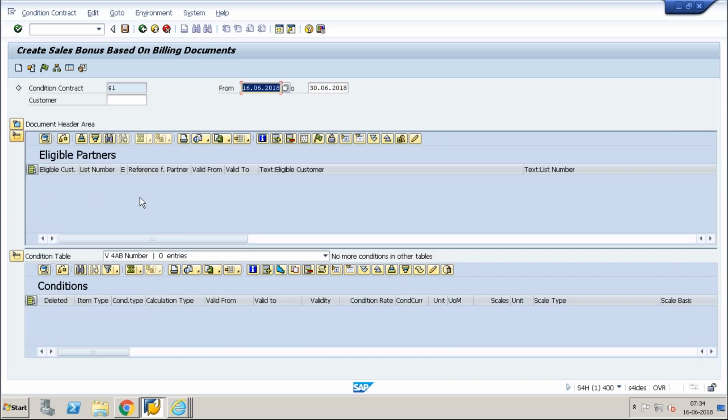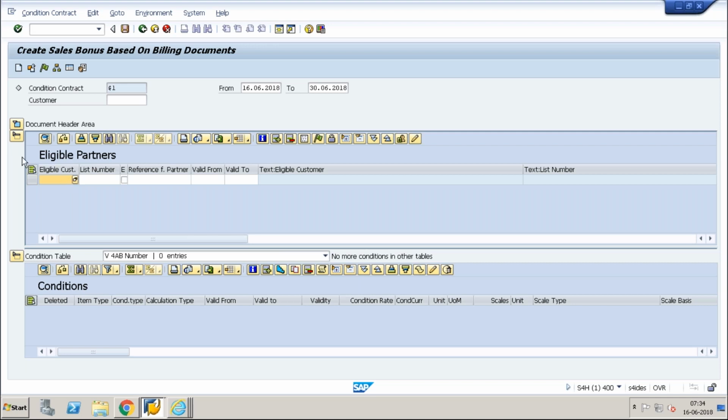Okay, so then the eligible partners. Here I can say who all my eligible partners are. You can enter all the eligible partners, and it will look into the business partners, so you can find all the eligible partners. So 1, 2, 3, 4, 5, whichever partners you want.